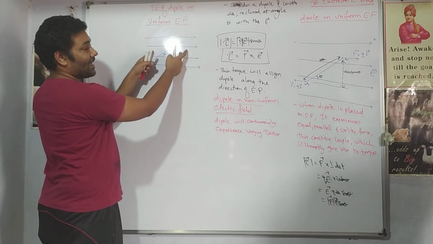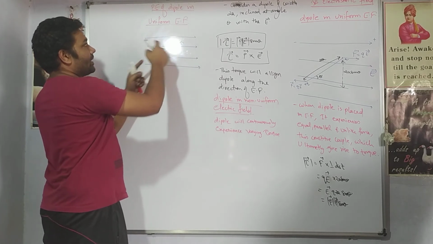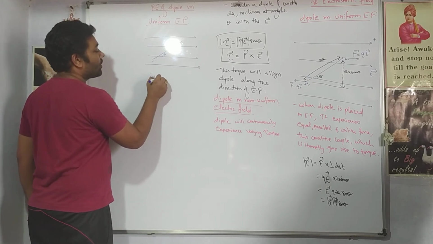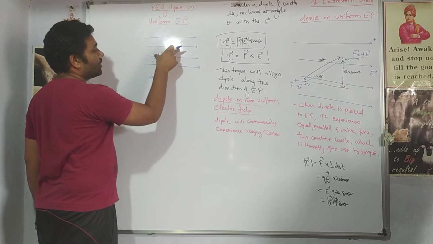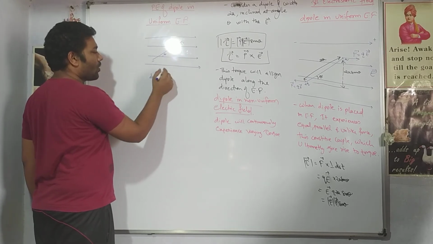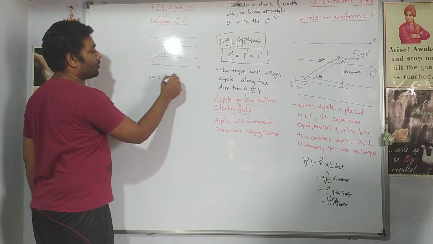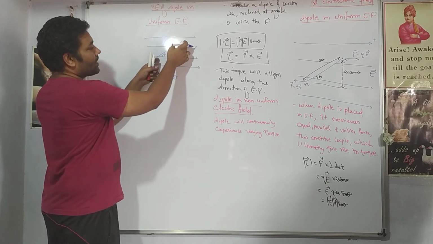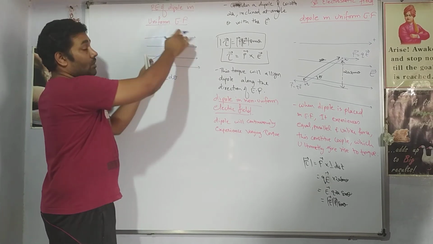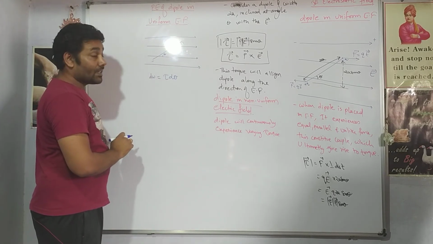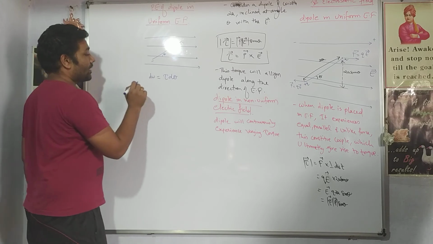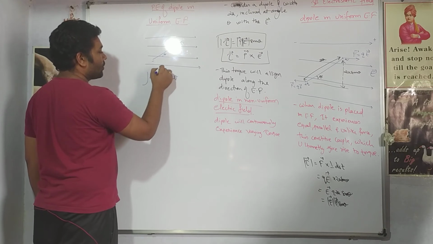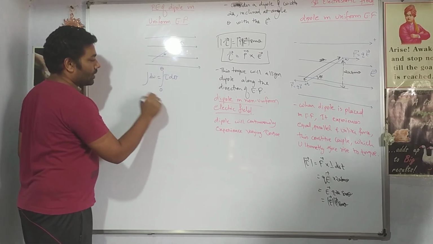I'm trying to turn this aligned or equilibrium dipole again to a certain angle theta. So now work has to be done. The small amount of work done in rotating the dipole by a small angle d theta is given by tau d theta. Work is a scalar quantity, no vectors involved here. Just trying to rotate this dipole from its equilibrium position to some angle, then the work is done on the system. Let us calculate what the work done is.